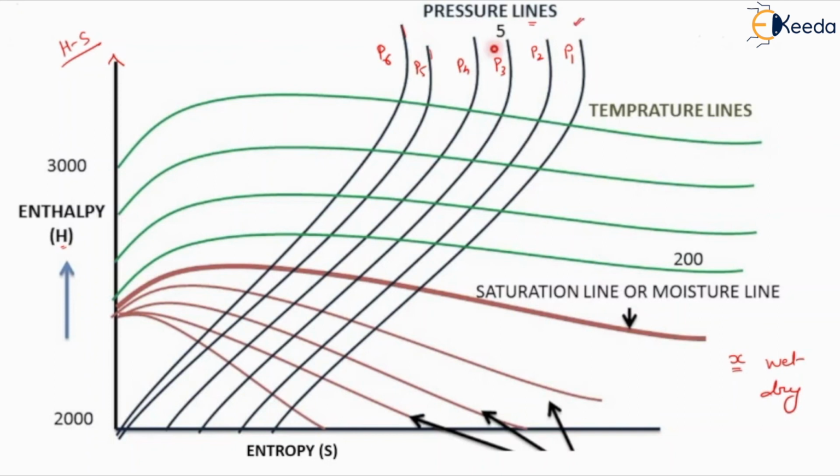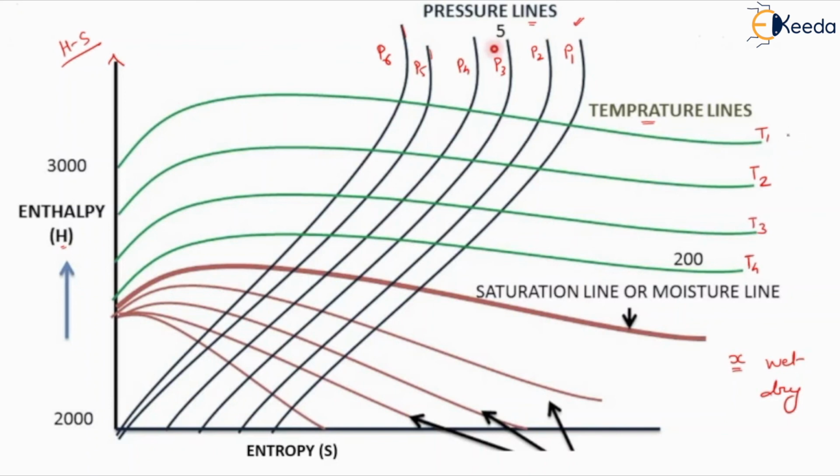But only these lines are not helping to determine these values of enthalpy and entropy. We need other properties' values also. So here we will define the values with the help of temperature, and this temperature we usually define on the basis of temperature lines. Here you can see these green lines, these are represented as temperature. We can define these lines on the basis of different values of temperature like T1, T2, T3, T4 and so on.